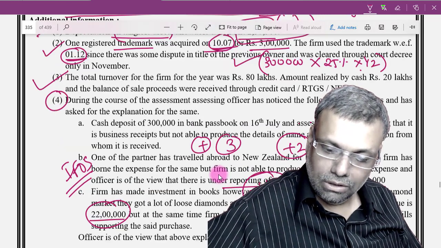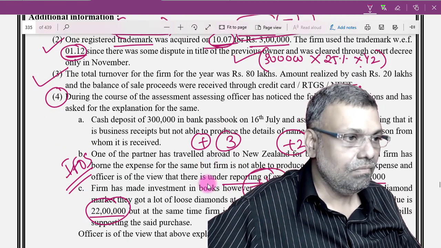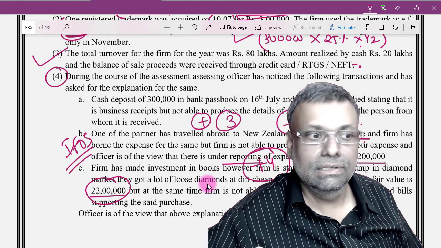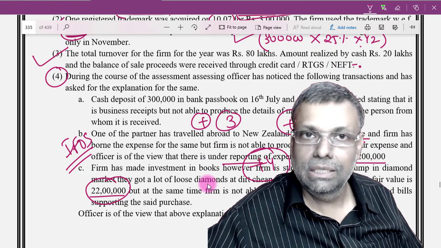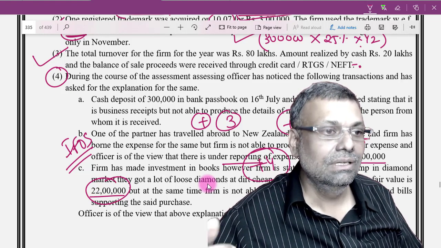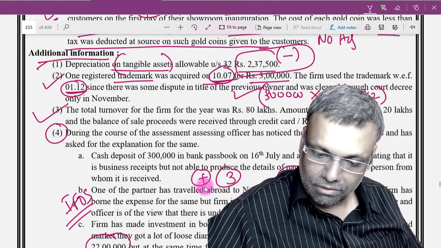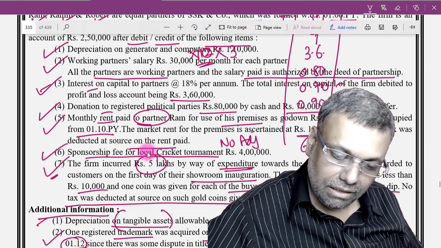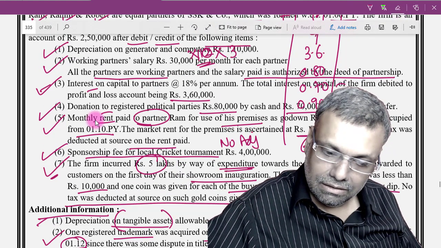Now just take the total of your business income, and of that, first 3 lakhs 90%, and above 60%, and before that you do the interest adjustment. So now, interest adjustment, let me check.